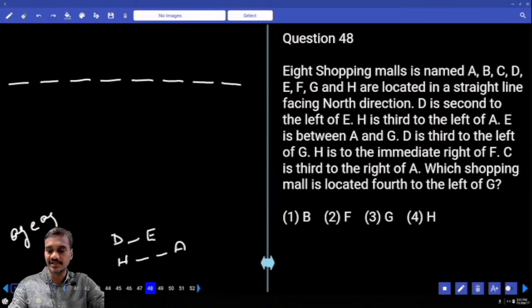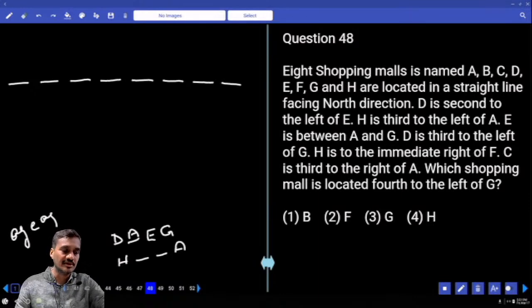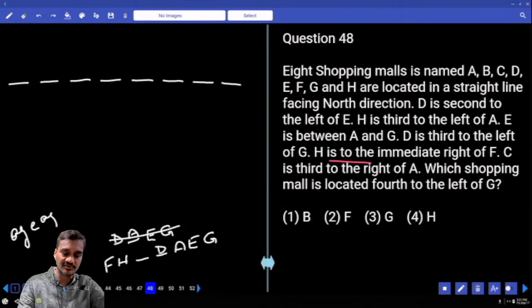And D is south to the left of G. G must be here, right? D is south to the left of G. And E is in between A and G. A must be here, right? Now H is to the immediate right of F. Since A is here, A should be here, E should be here, G should be here, D is here. We have done with this one.